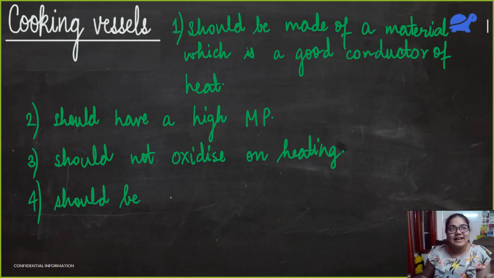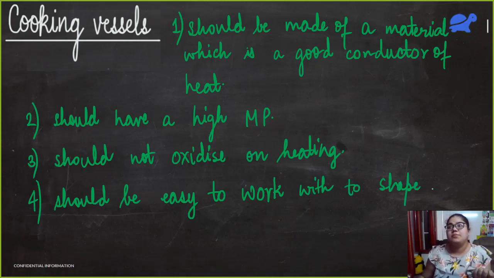I'll just write that it should be easy to work with, or to shape into different things. This doesn't mean malleability. Malleability is the property to be beaten into sheets.